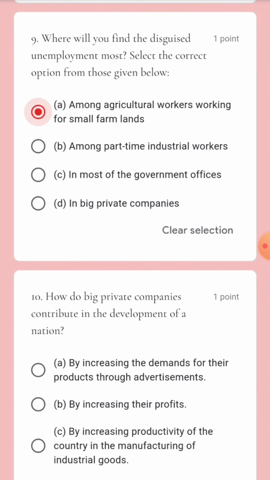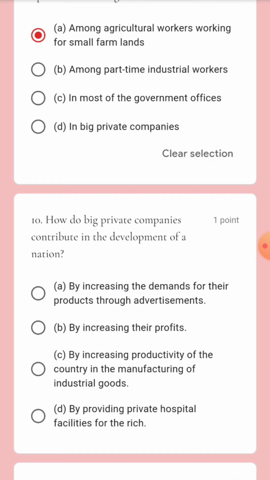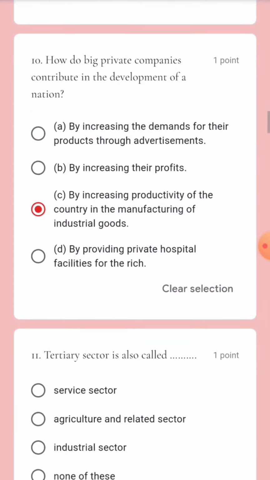Next question. How do big private companies contribute to the development of a nation? By increasing demand for their product through advertisement, it is not correct. By increasing their profit, it is also not correct. By increasing productivity of the country in the manufacturing of industrial goods and by providing private hospital facilities for the rich. Option C is the right answer. By increasing productivity of the country in the manufacturing of industrial goods is how big private companies contribute to the development of a nation.